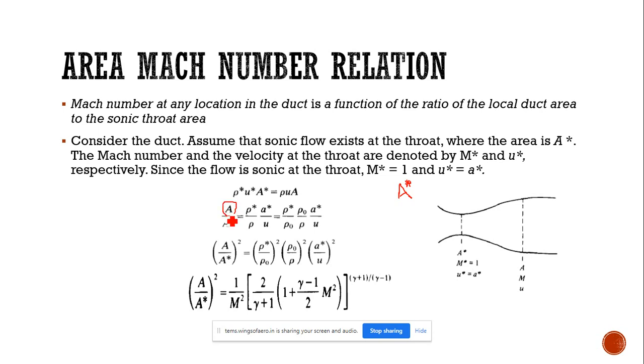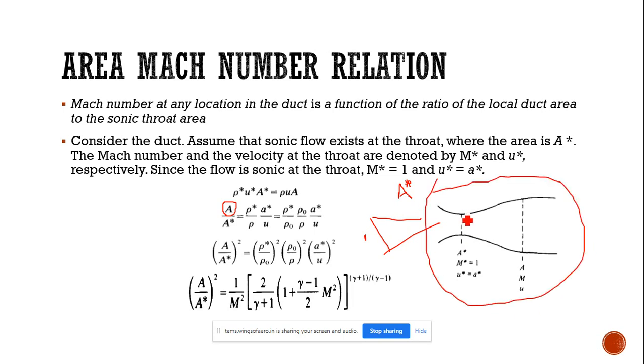Okay. And here consider this, we can have two areas. One is the area at the inlet, or the area at the divergent section. Here in this diagram we have two areas. One they have selected here, that area is called the throat area. I will mention it as T, and here it is region 1 over the divergent part of the nozzle. In this divergent part of the nozzle, the area will be A, the Mach number over it is M, and the velocity will be u.